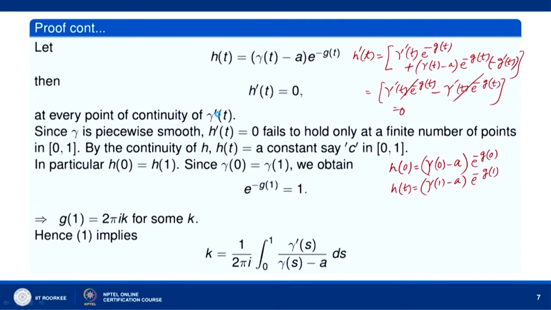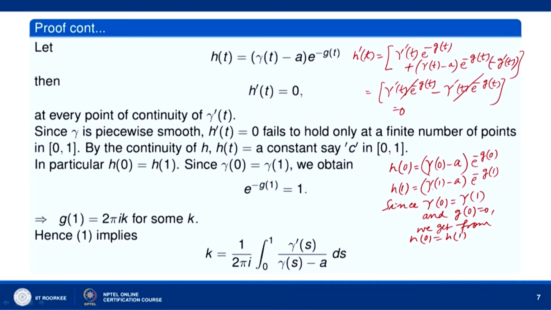So, from h 0 equal to h 1, what do we get?